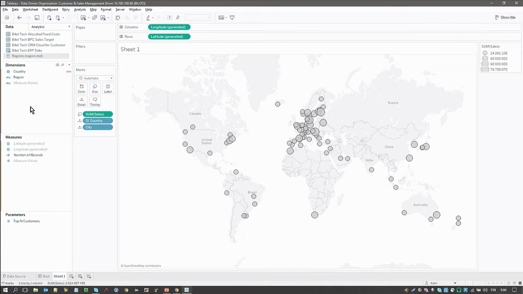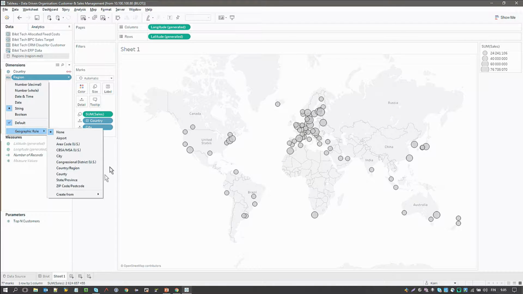So with Tableau 10, we have this new feature called custom territories. A region is just a text string which dictates, for example, east, west, south, or central, or what have you. So we can use the geographic location with this geographic data, and then use that to populate a geographic region, and then we can use that on the map.